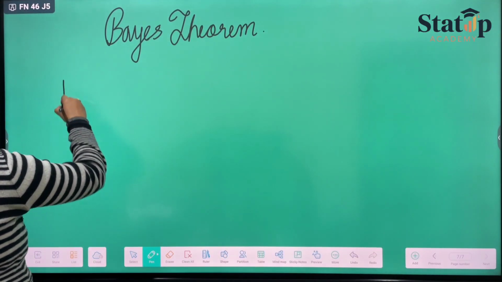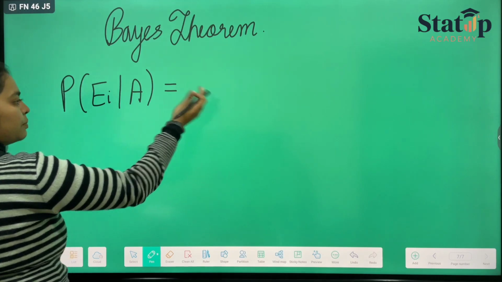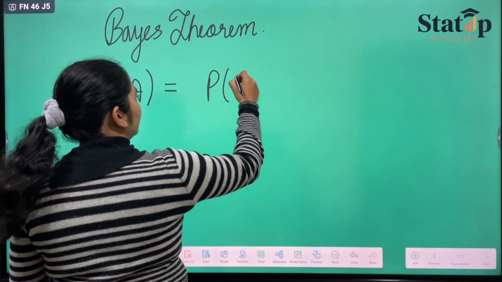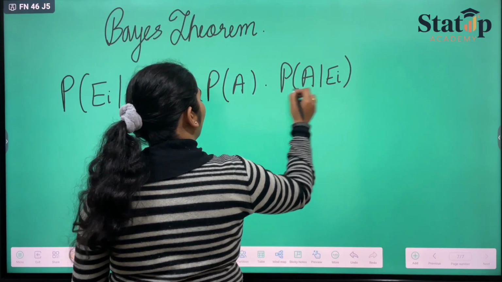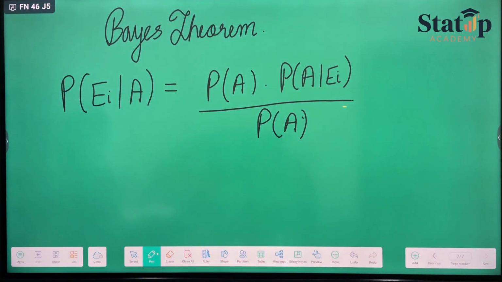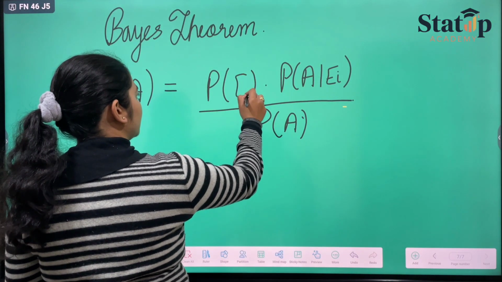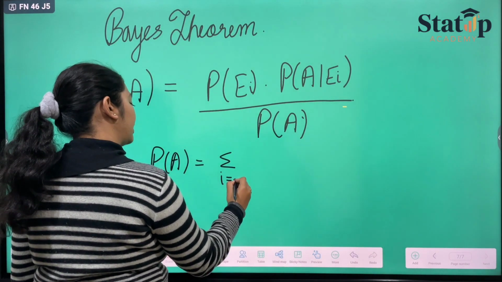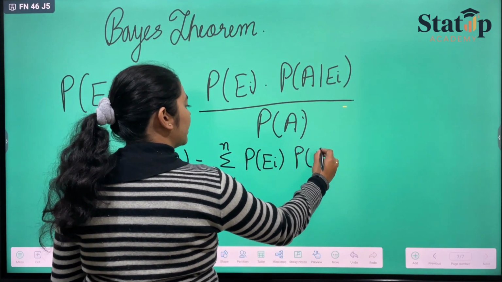Bayes theorem says that the probability of occurrence of an event Ei when A has already occurred just before this, is nothing but probability of Ei into probability of A given Ei upon probability of A. Here it will be Ei, where probability of A is nothing but summation of i goes from 1 to n, probability of Ei into probability of A given Ei.